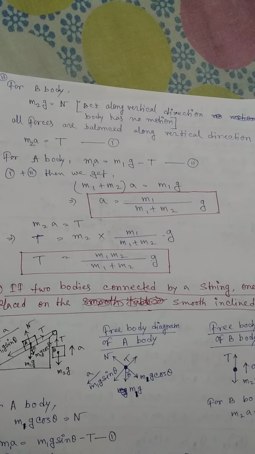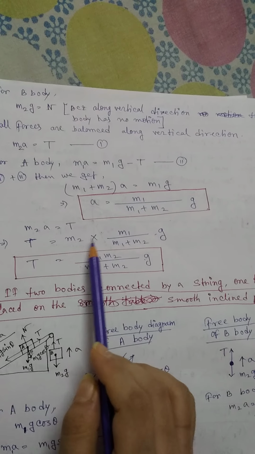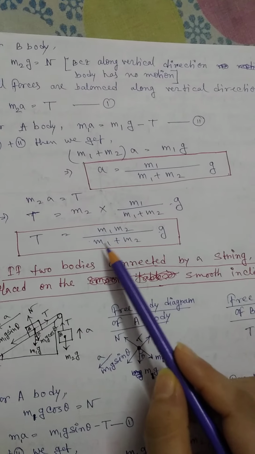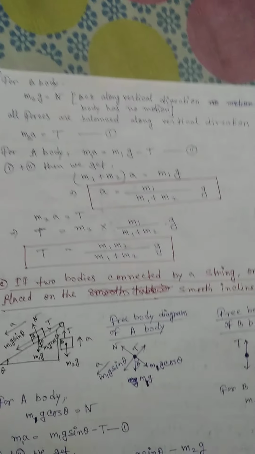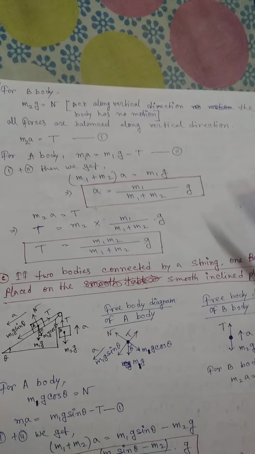So just put this value in equation 1. Here I am putting this value. So T equals m2 into the value of acceleration, and then we will get T equals m1m2 by (m1 plus m2) into g. So this is the value of the tension force and this is the value of the acceleration.